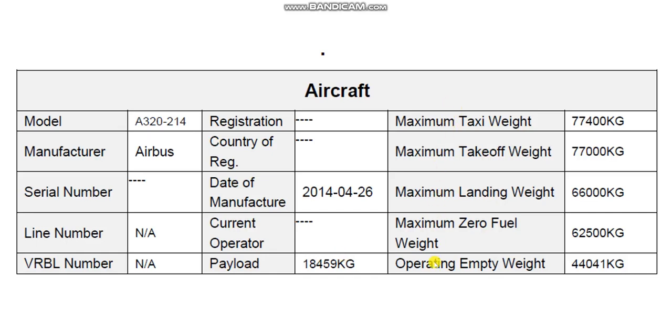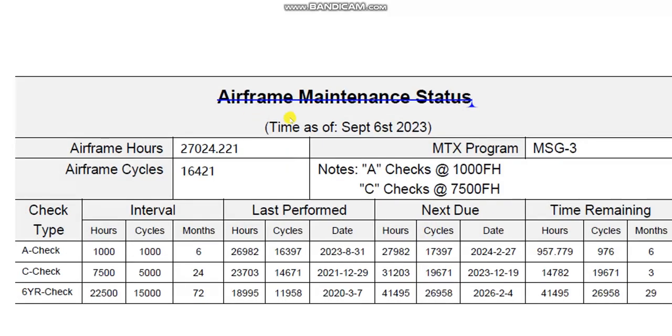This is the weights of the aircraft. Maximum taxi weight, maximum takeoff weight, maximum landing weight, maximum zero fuel weight, operating empty weight. This is in the weight and balance manual. This is the status of airframe. The airframe hours here, airframe cycles, no problem.